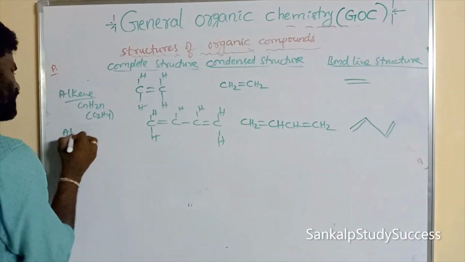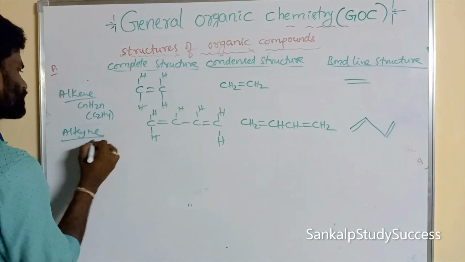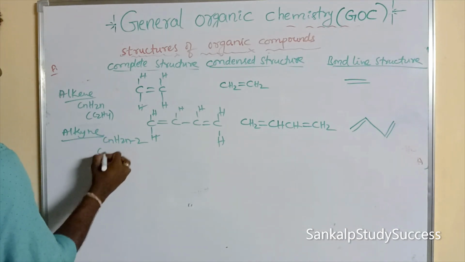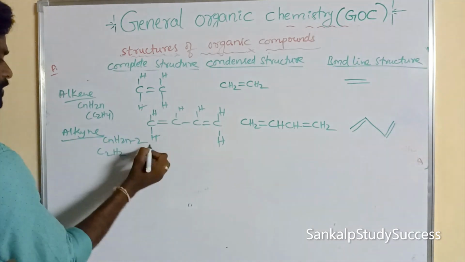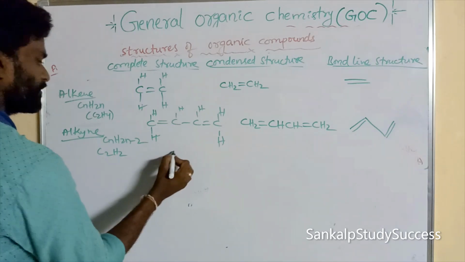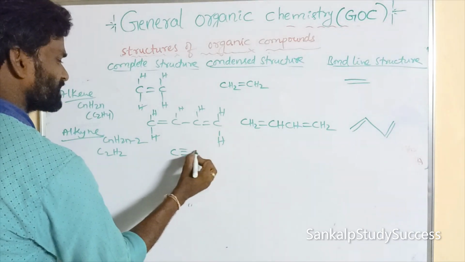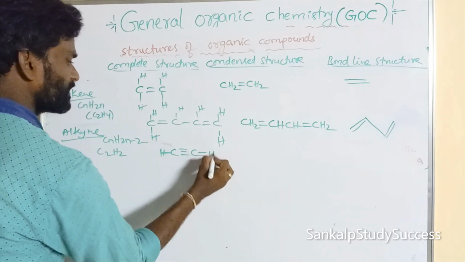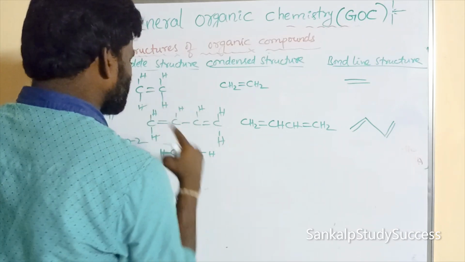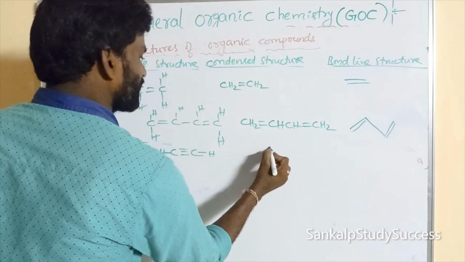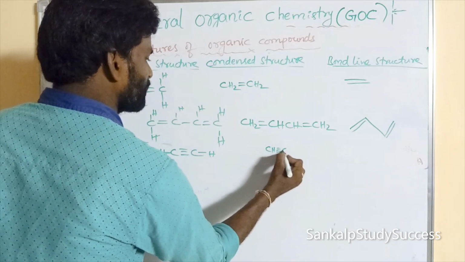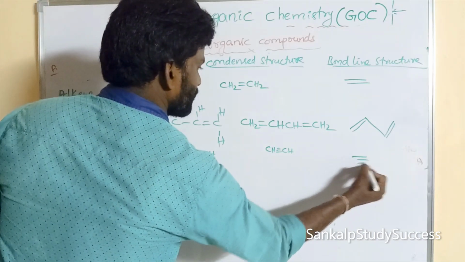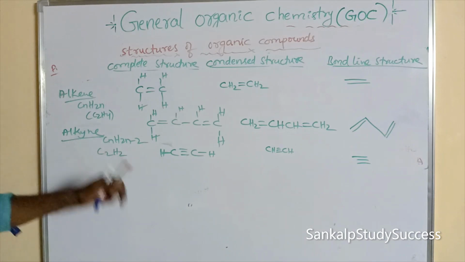Okay, if we take an alkyne, what is its formula? CnH2n minus 2. So if we take 2 carbons, C2H2. In C2H2, this is an alkyne that must contain a triple bond. So one hydrogen, another hydrogen. This is the complete structure. We can write the condensed structure as CH triple bond CH. So this is the triple bond. This is the bond line structure.